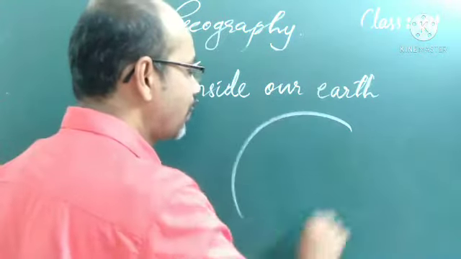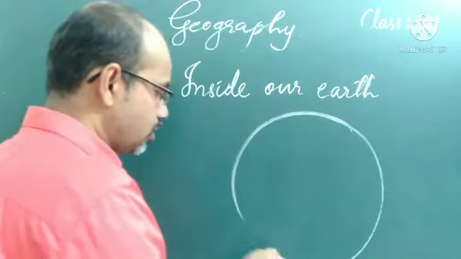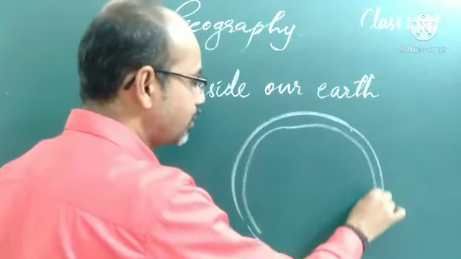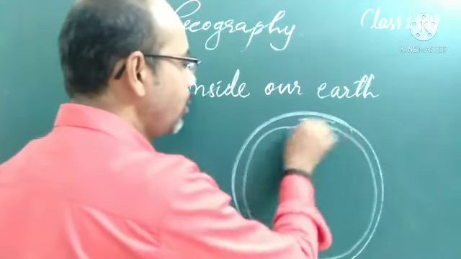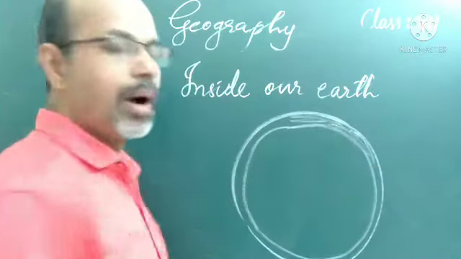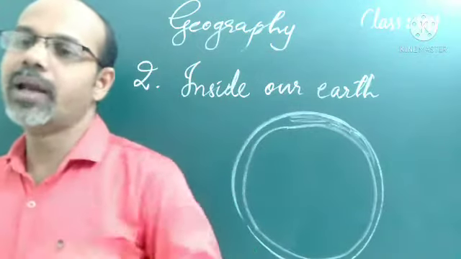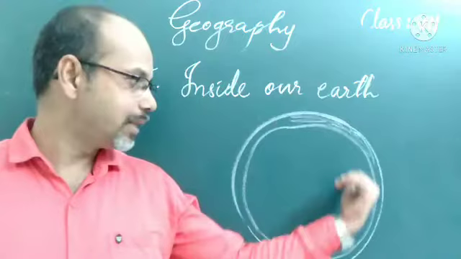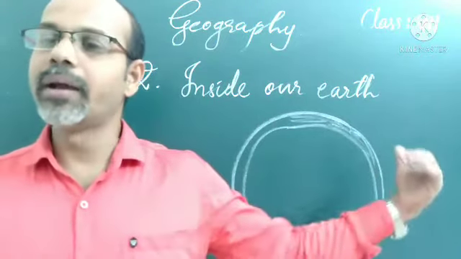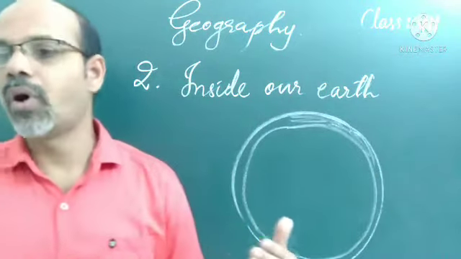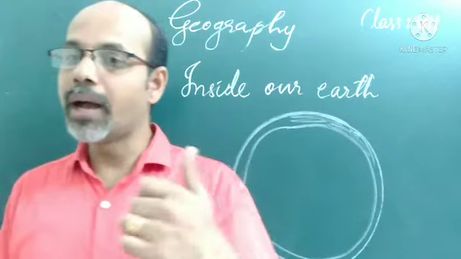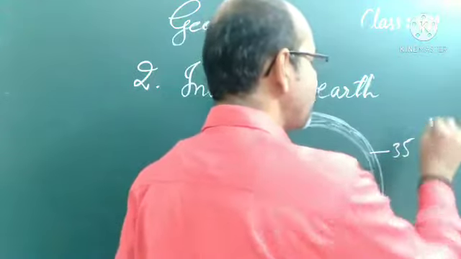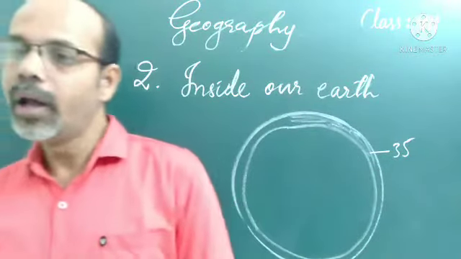We know it is the uppermost layer of the earth, a very thin layer on the upper part. This is called the crust. It is the thinnest of all the layers. There are other layers inside, and the crust is the outer cover of the earth. It is about 35 kilometers thick.